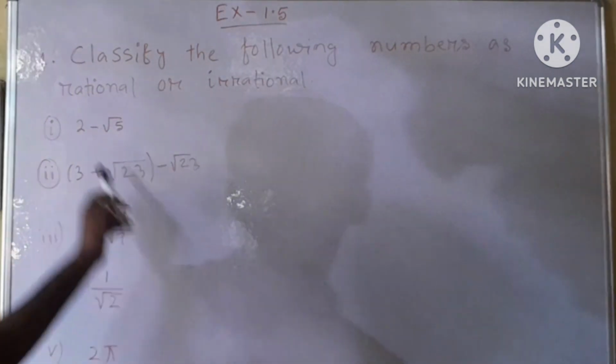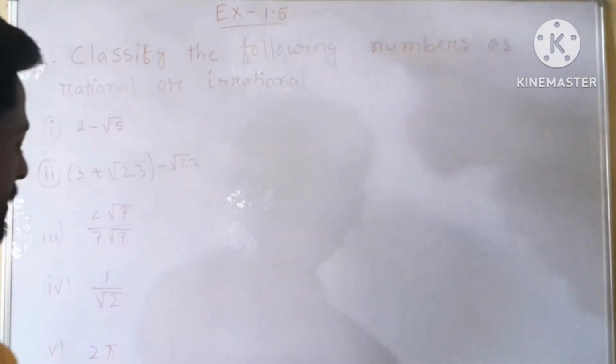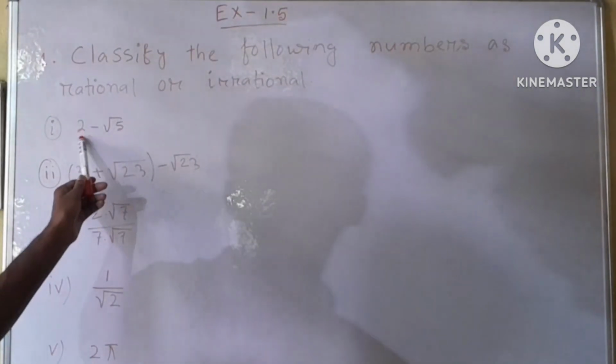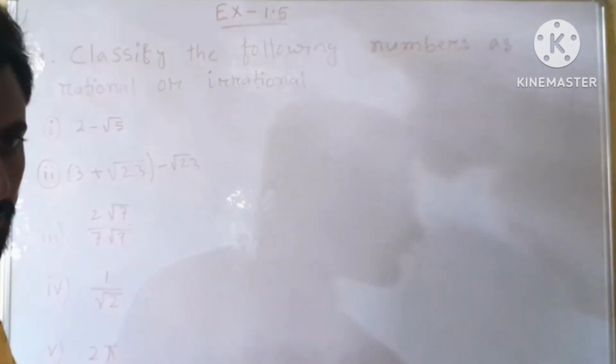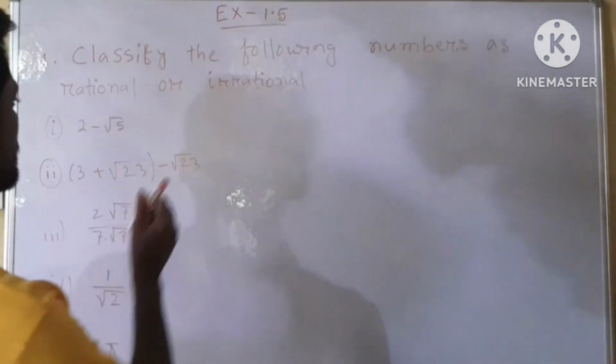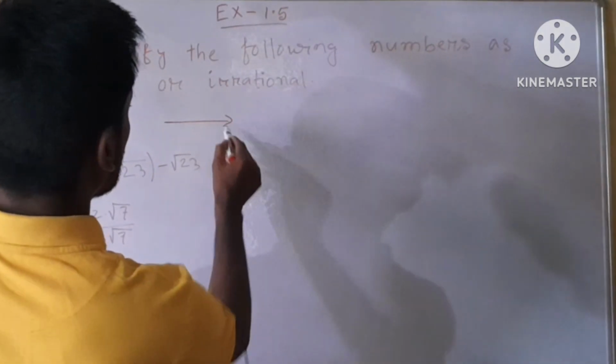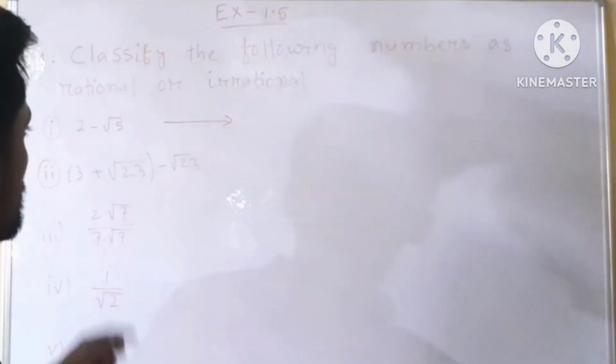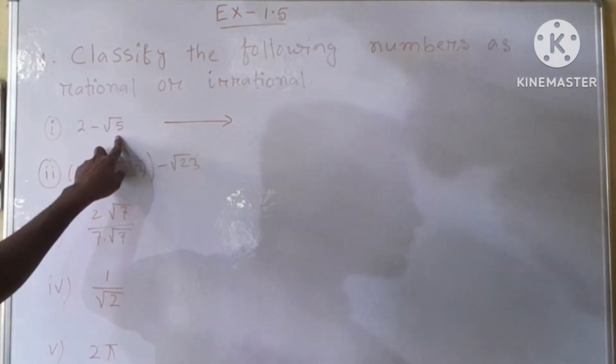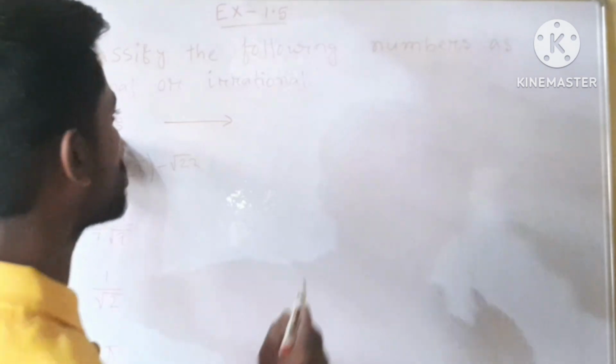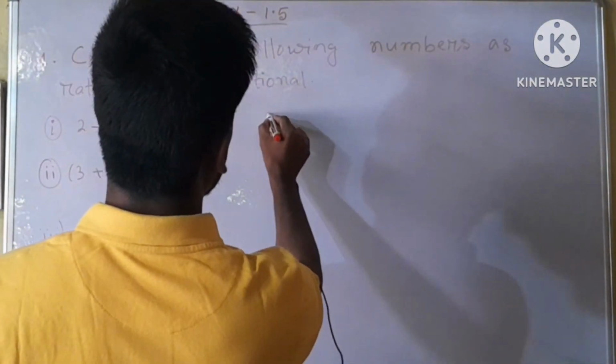So first, Roman number 1, the number given here is 2 minus root over 5. Since we know that root over 5 is an irrational number, therefore 2 minus root over 5 will be irrational. That is an irrational number.